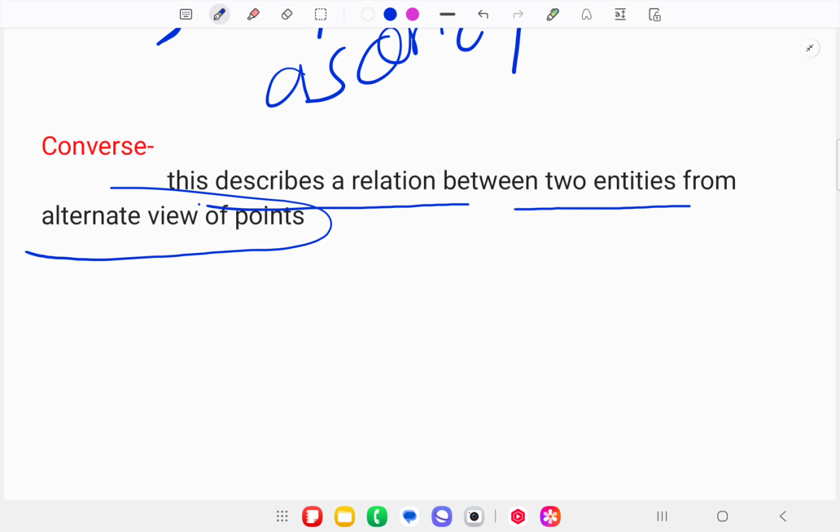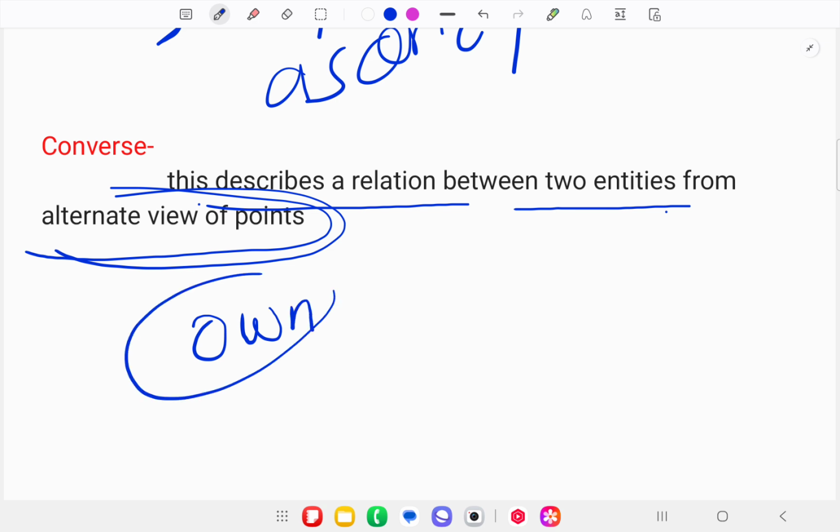It talks about the relationship between two entities from the alternate point of view. Entities here means that they belong to the same thing.